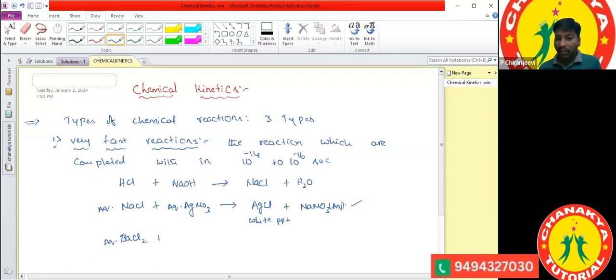If the aqueous solution of barium chloride is treated with dilute sulfuric acid, immediately it forms barium sulfate. Barium sulfate also exists in the form of a white color precipitate.